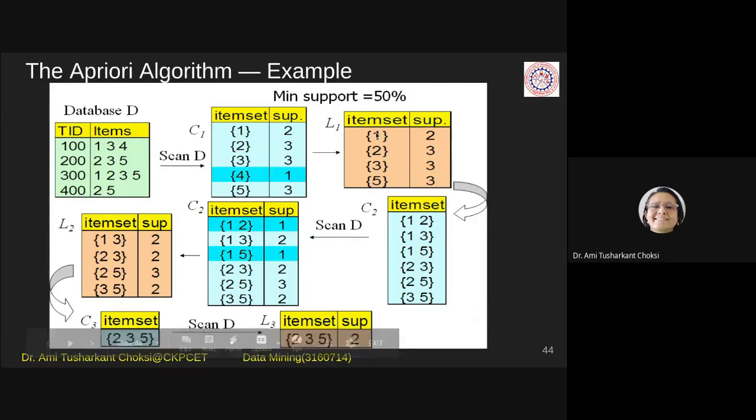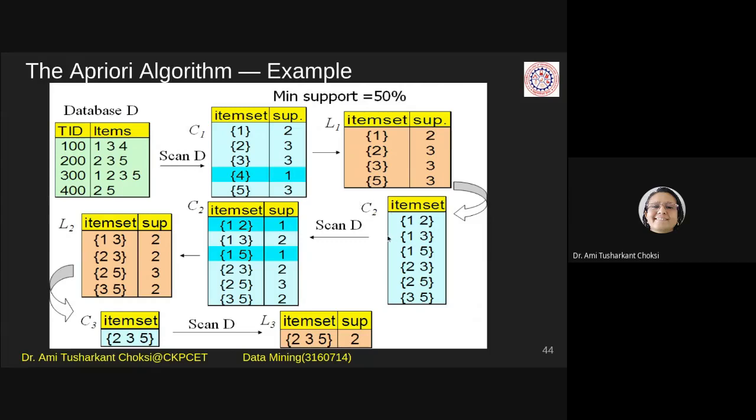Fine. So here, let us combine 1, 2, 1, 3, 1, 5, 2, 3, 2, 5, 3, 5. Right? So these are the item sets. Fine. This is C2, right? This is C2.